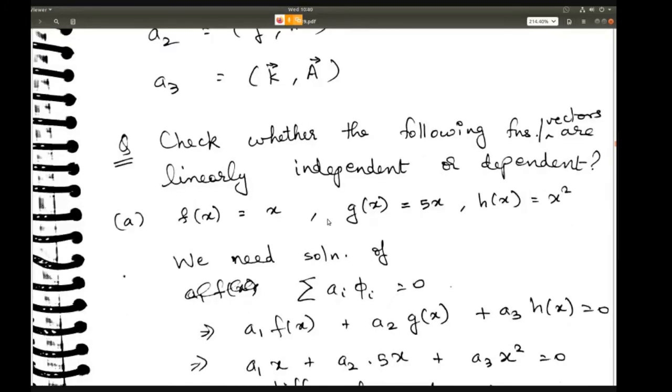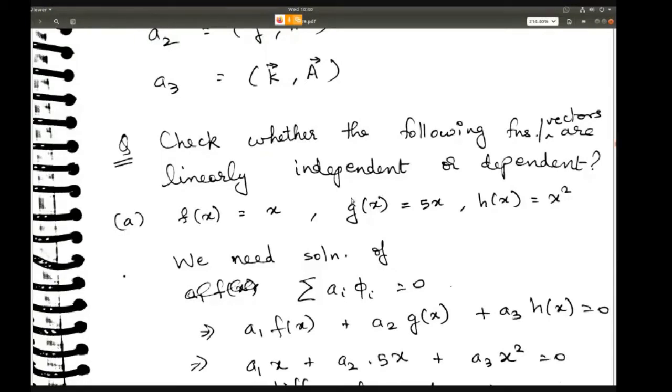Okay. Now let's look at this. This is a question. Check whether the following functions or vectors are linearly independent or dependent. First of all, these are the functions: f of x, g of x, h of x. All of these are different functions. f of x is x, g of x is 5x, h of x is x squared. Just by looking at it, you can see that g of x is 5 times f of x, right? You can see that.